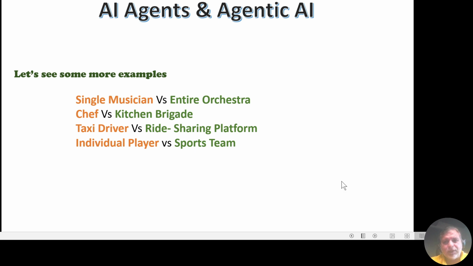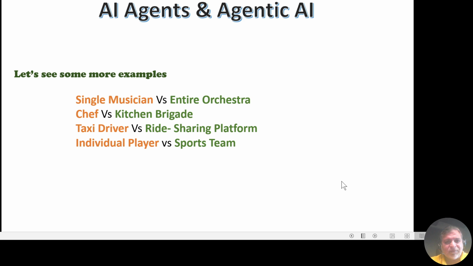Take another example, individual player versus sports team. Here we are going to take the example of a football team. Think of a highly skilled football player who possesses exceptional dribbling, passing, and shooting abilities. This player can perform individual feats of brilliance, but their impact is limited without the support and coordination of the team. Whereas agentic AI is the complete football team, with a coach, a defined strategy, and coordinated plays.